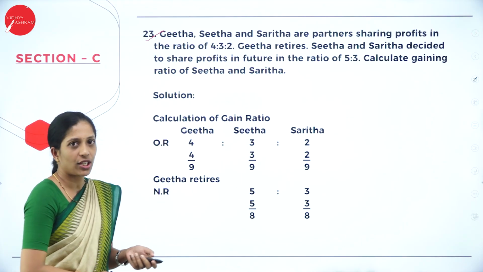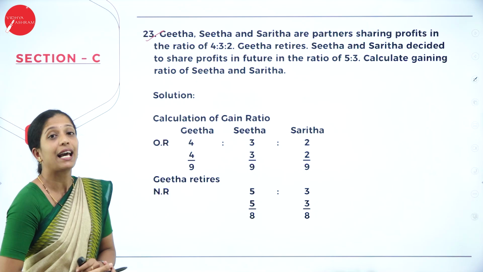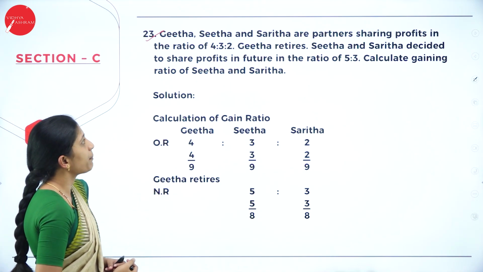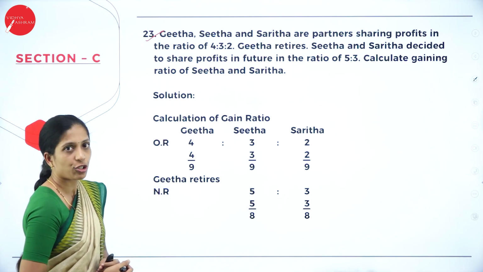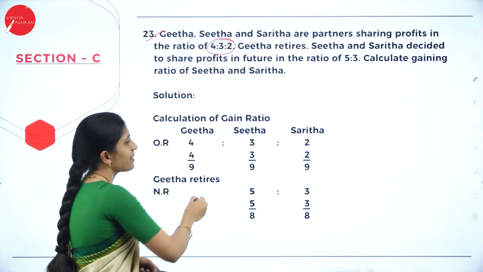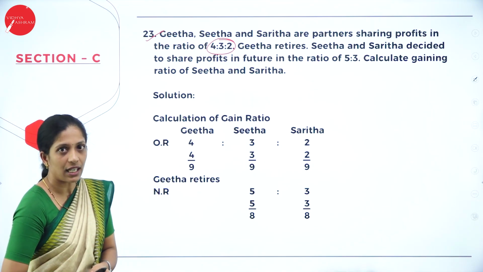The 23rd question, this is from retirement. They have asked calculation of gain ratio. Geeta, Sita and Sarita are partners sharing profits in the ratio 4:3:2. So they have given the old ratio. So let us write first what they have given in the question.